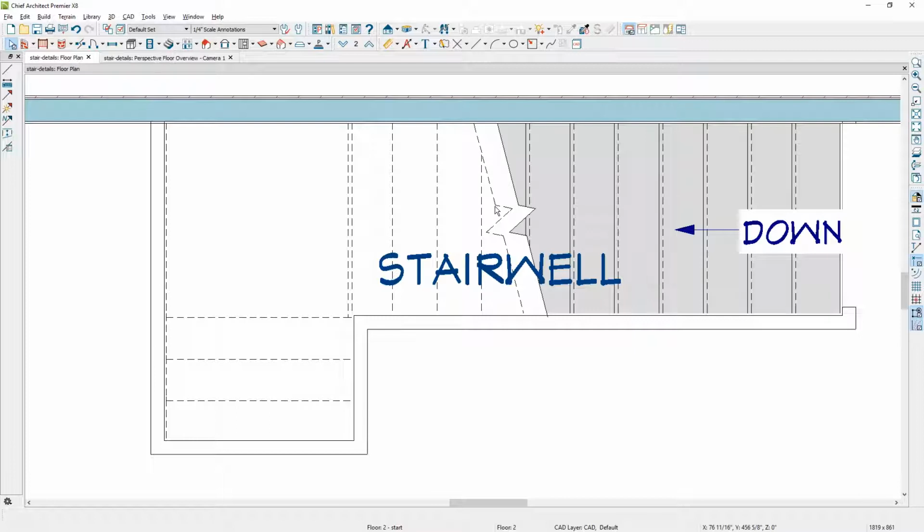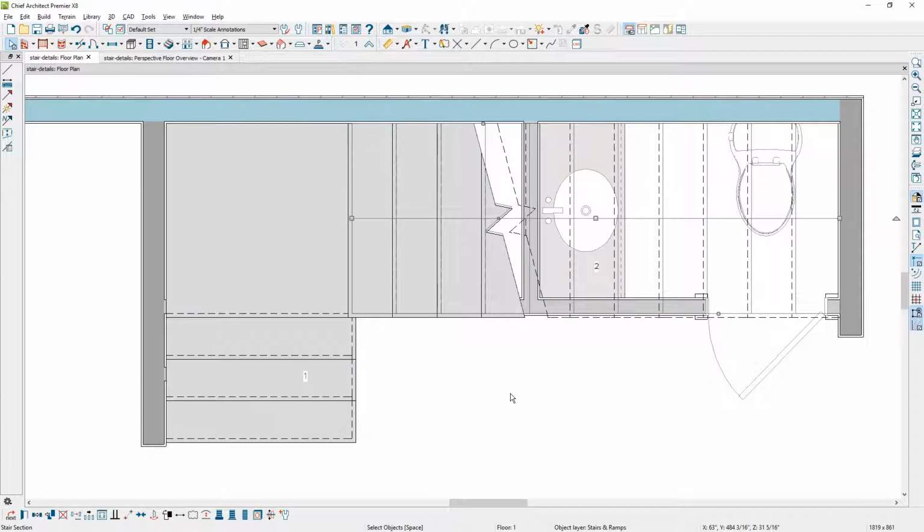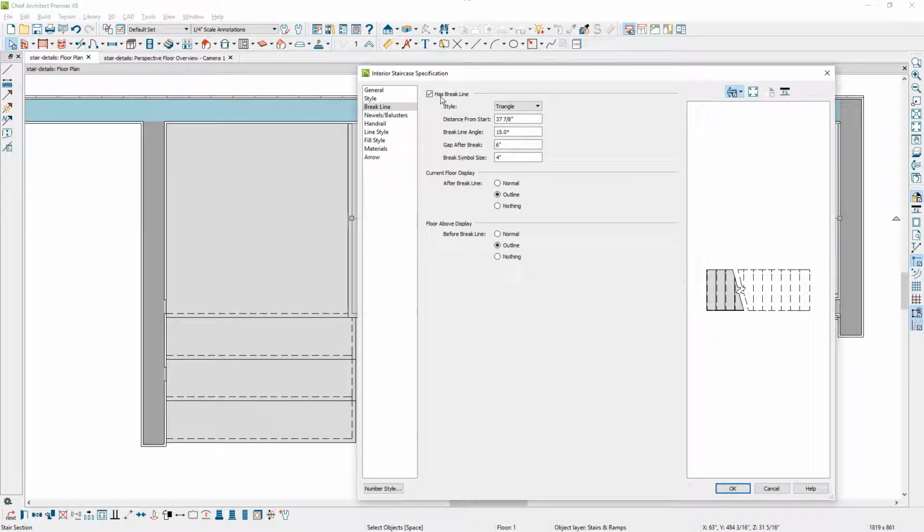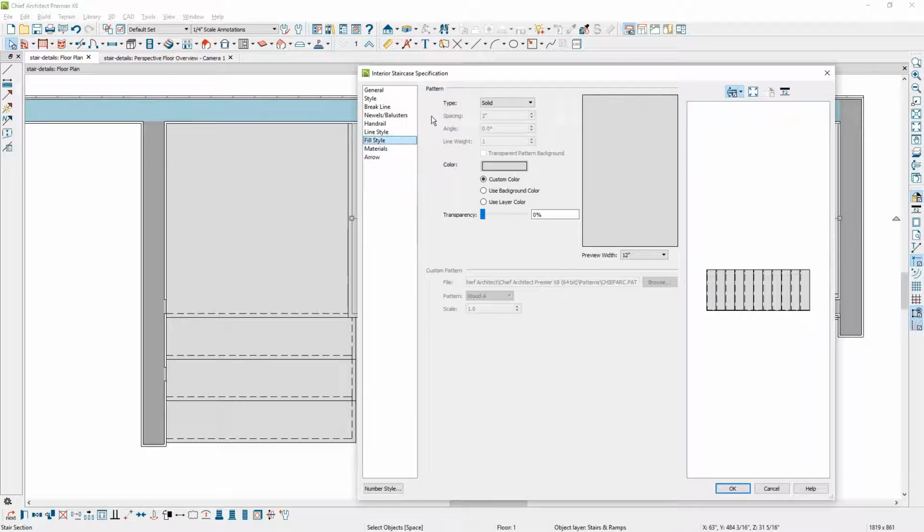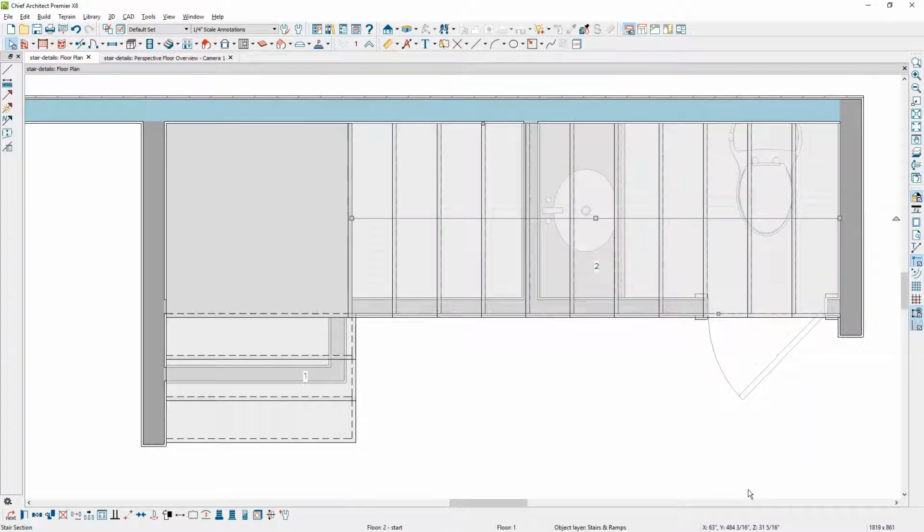and the floor above. Now suppose I want to turn the break line off with the stair and show a transparency. There is a fill style, and currently I have mine set to solid, and I'm going to set the transparency to be, let's say, 50%. That allows you to still see through your stairs. If you don't want to use a break line, you can see the information below your stairs. If you have storage, or in this case I have a powder room in here, setting that transparency allows you to see those objects below the stairs.